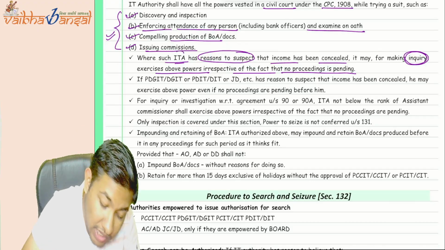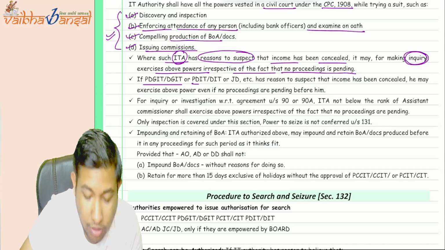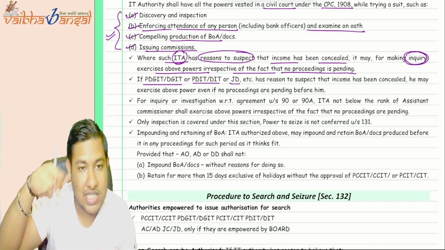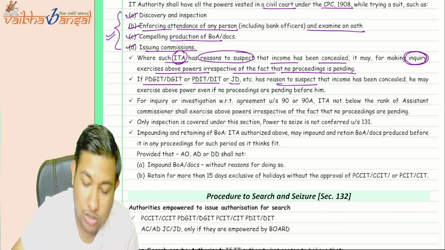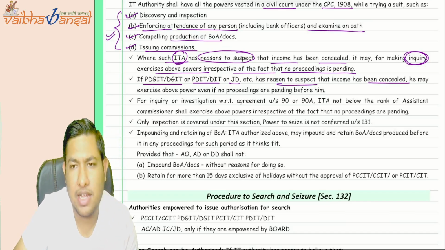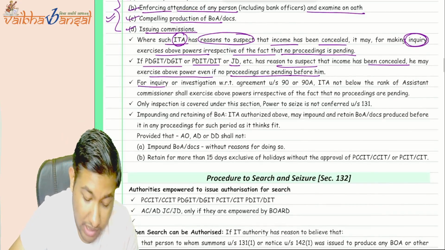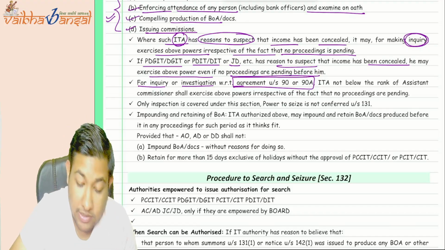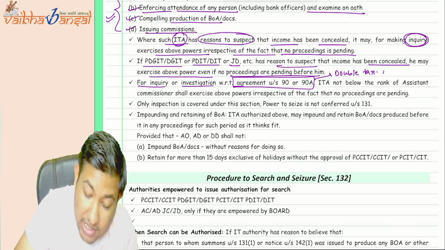And first is what for the income tax authority. Now they have said that for the principal DGIT or DGIT or principal director or joint director of the investigation wing, whether the investigation wing can also do the same. Yes, if he has reason to suspect that the assessee has concealed income, he can also exercise the powers. Okay, so for inquiry or investigation with agreement under section number 90 or 90A, that is for double taxation relief, the double tax avoidance agreement.